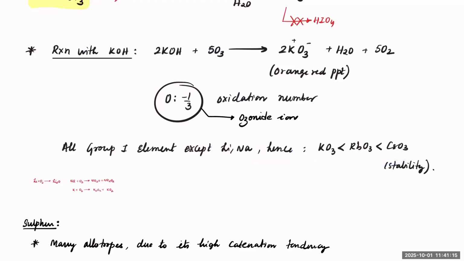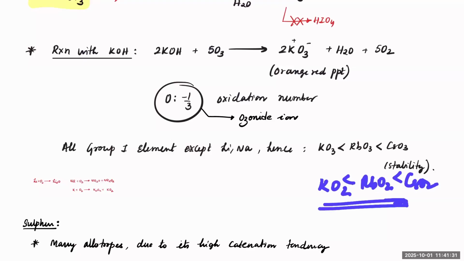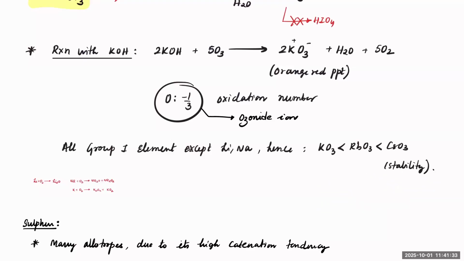And of course, as the size increases, the ozonide stability increases. So you can use rubidium hydroxide or cesium hydroxide also. Like we have KO2, RbO2, these are all superoxides. Even for superoxides, the stability goes this way only. As the size increases, it will always help to make it more stable.